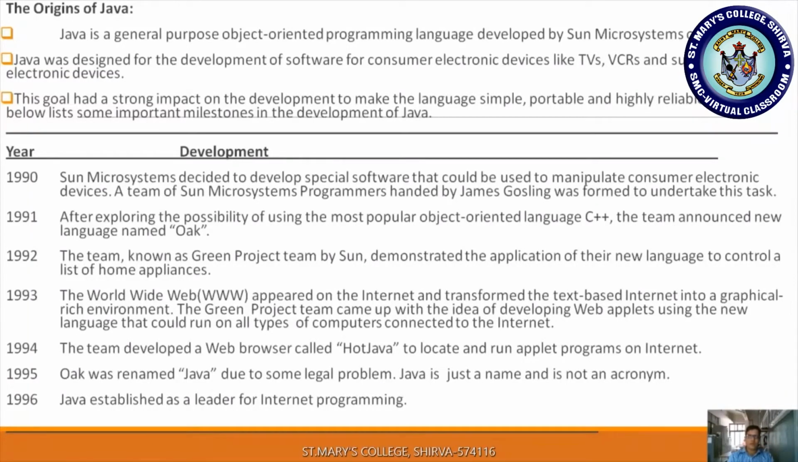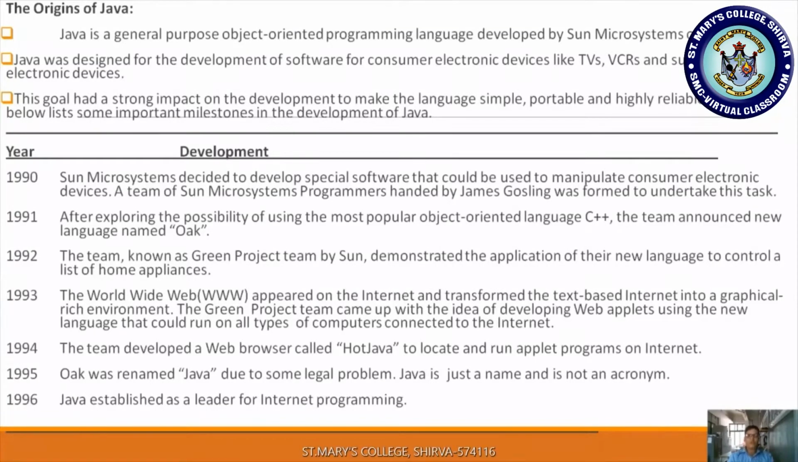Till 1993, we were using only text-based internet. With the development of Java, a graphical rich environment became possible. Your browsers and the internet now support a graphical environment, multimedia, image transmission, video transmission, and audio transmission, and everything is possible by the usage of this new programming language. So the Green Project team came up with the idea of developing web applets.